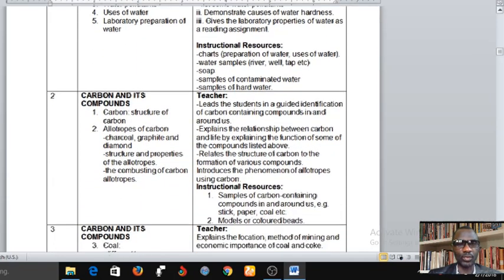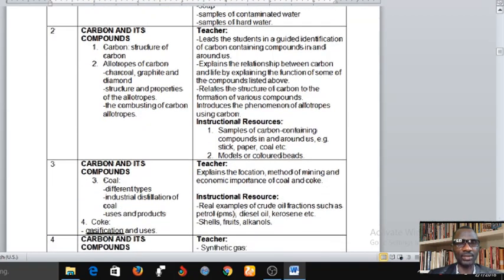Week 2, carbon and its compounds. Here we'll be looking at the carbon structure. The structure of carbon. Then you have allotropes of carbon. You have charcoal, graphite, and diamond. And then we're going to look at the structure and properties of all the allotropes of carbon. This is very, very important.